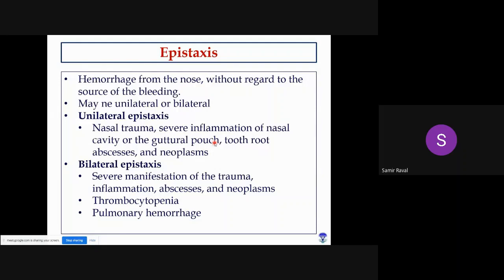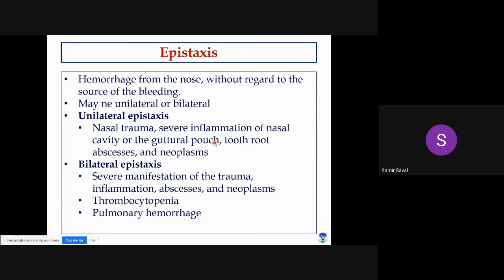can be unilateral or bilateral, right? Unilateral means from one nostril, bilateral means from both nostrils. If blood comes out from the nostrils, it is known as epistaxis. Generally, unilateral epistaxis can be seen in any trauma. If any injury occurs to that particular nostril, then epistaxis will occur, there will be hemorrhage. In case of severe inflammations also, there will be epistaxis.